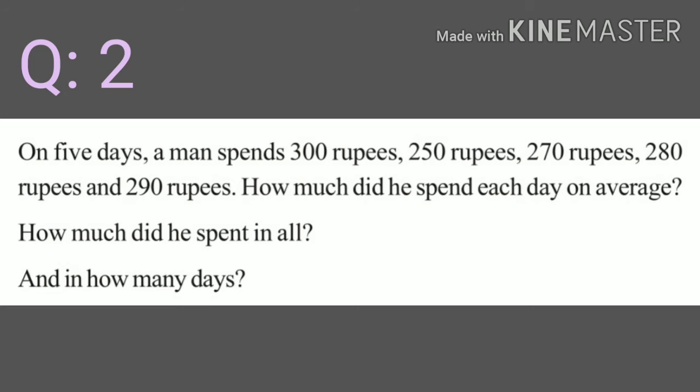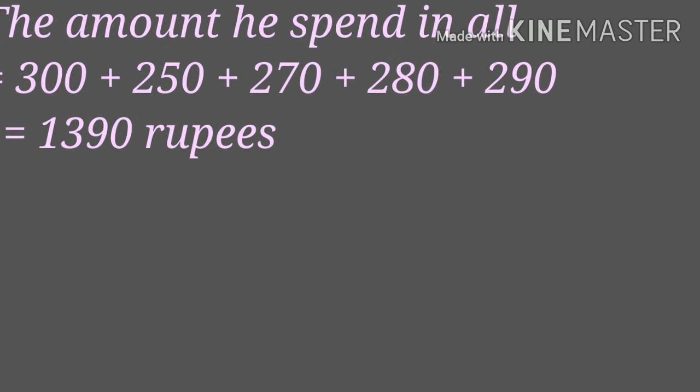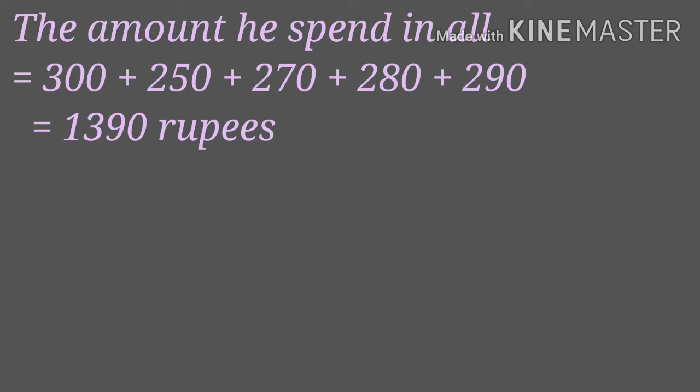To find this, first we have to find how much he spent in all and in how many days. The amount he spent in all is equal to 300 plus 250 plus 270 plus 280 plus 290, that is equal to 1390 rupees.